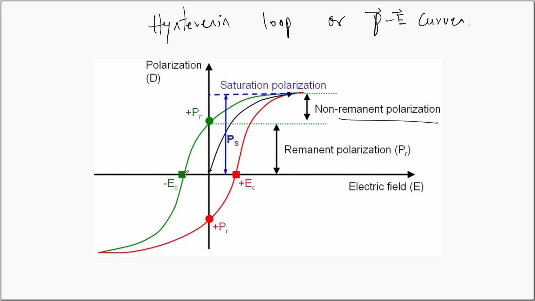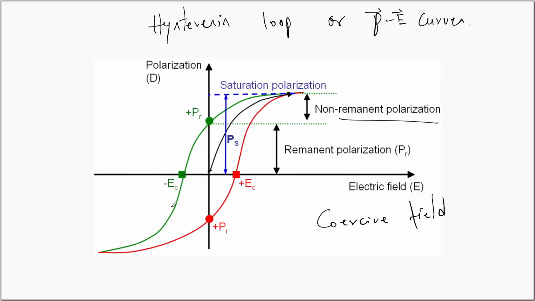The polarization becomes 0 for a value of the electric field intensity in the negative direction. The electric field intensity required to make the polarization 0 in the ferroelectric material is called the coercive field, or coercive field strength.